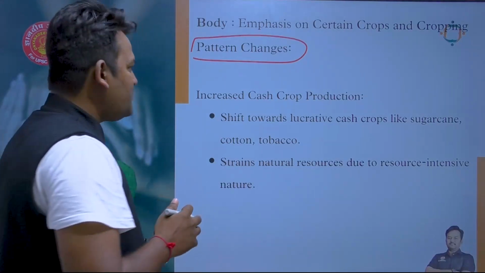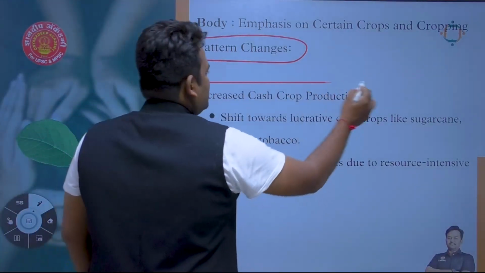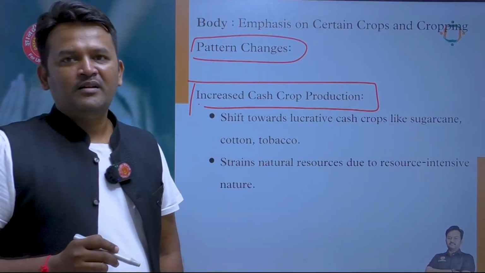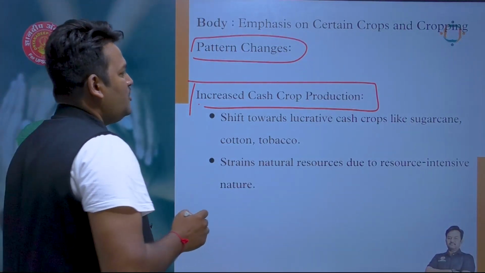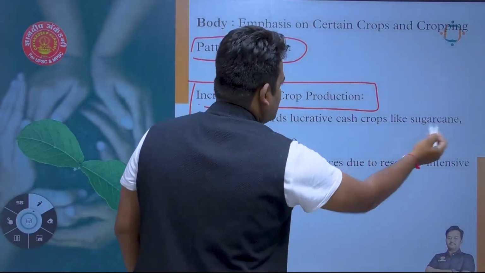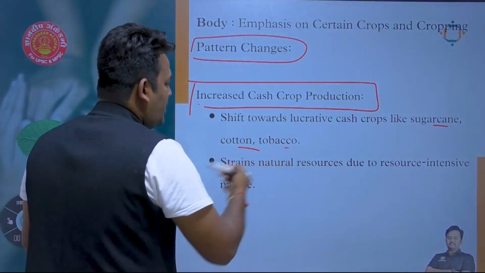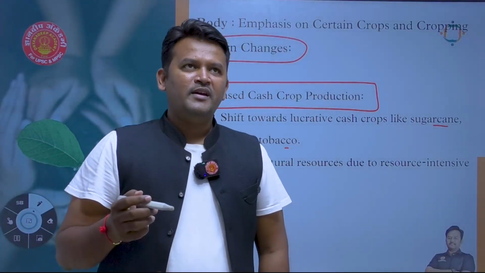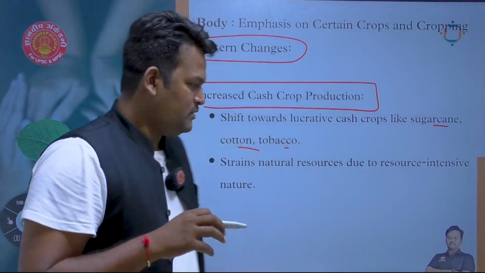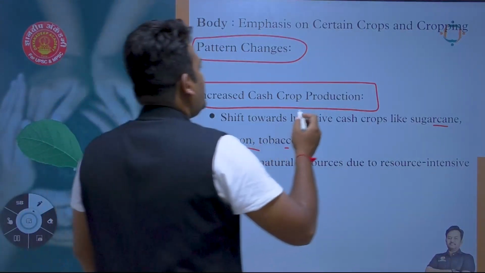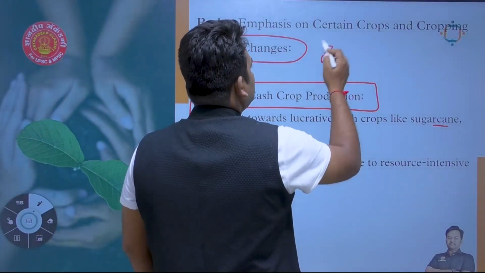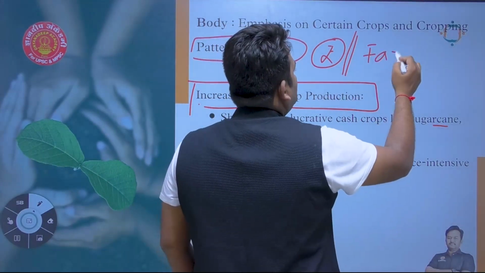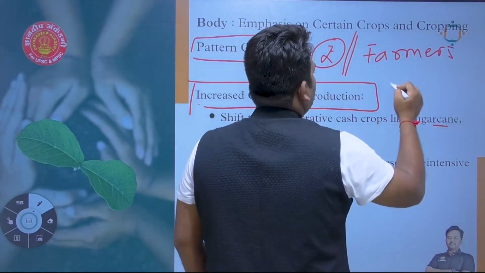So the first point is increased cash crop production, for example, a shift towards lucrative cash crops such as sugarcane, cotton, tobacco. Here we can decode it from the point of view of rupees, or of the farmer's income.